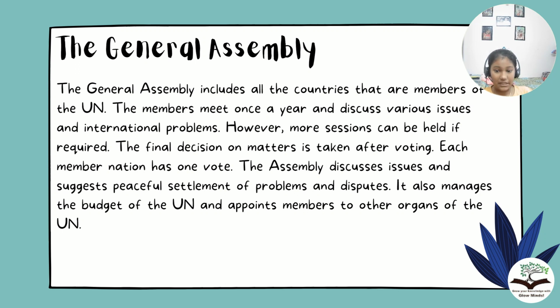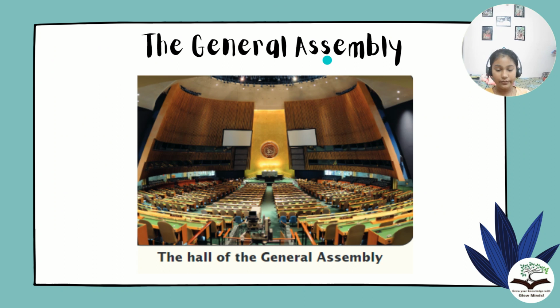The Assembly discusses issues and suggests peaceful settlement of problems and disputes in a country. It also manages the budget of the UN and appoints members to other organs of the UN. Here is the image of the Hall of the General Assembly where all the countries' members come to meet.